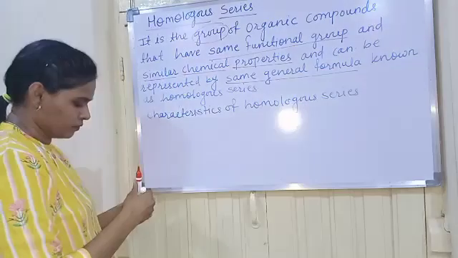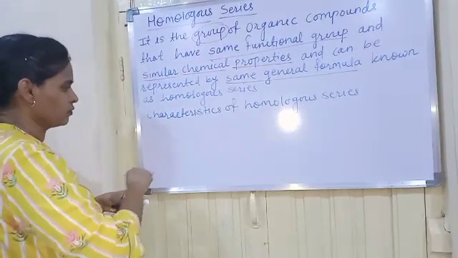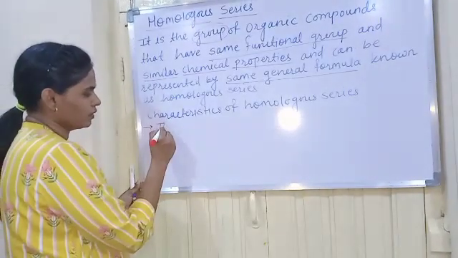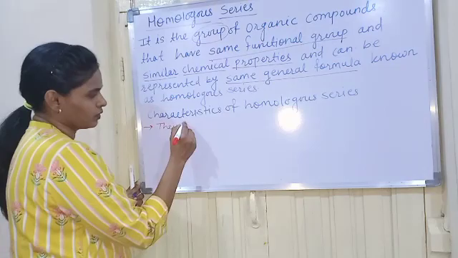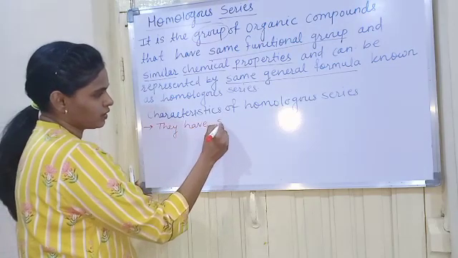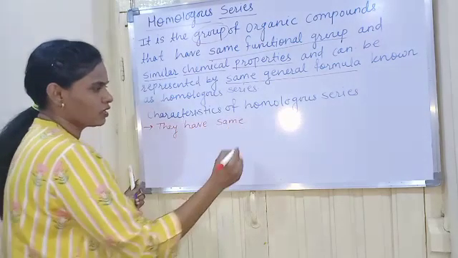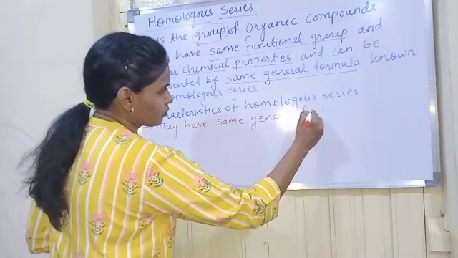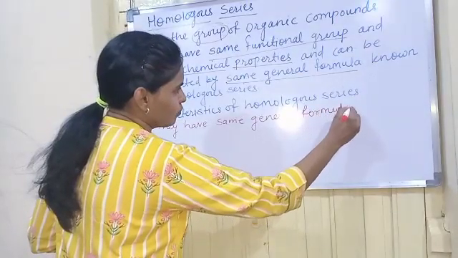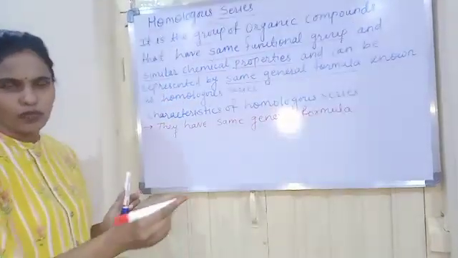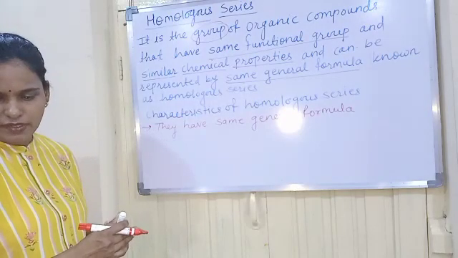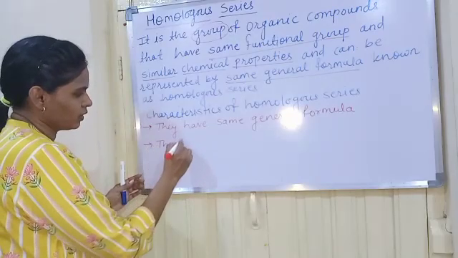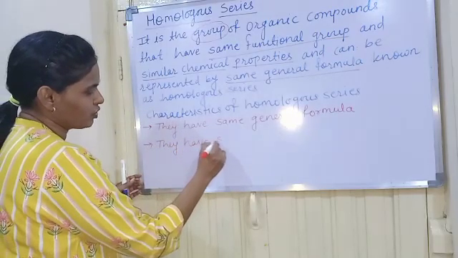Now first one, they have the same general formula. We have already seen the example of the alkane series. Then they have the same functional group.